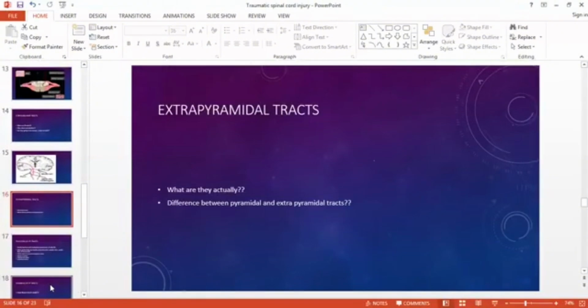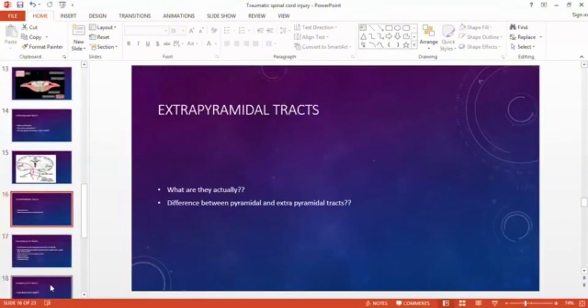Which muscles do I need to contract? Which muscles do I need to relax? How much contraction is needed? What should be the shape of the hand to hold the glass of water? What should be the force to hold the glass of water? What should be the speed to reach the glass of water? This whole prescription will be made by the extrapyramidal tract.